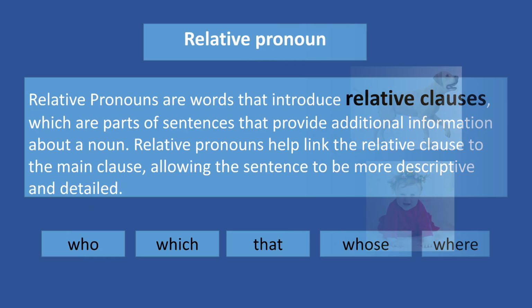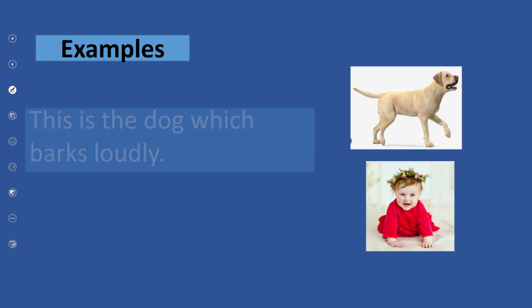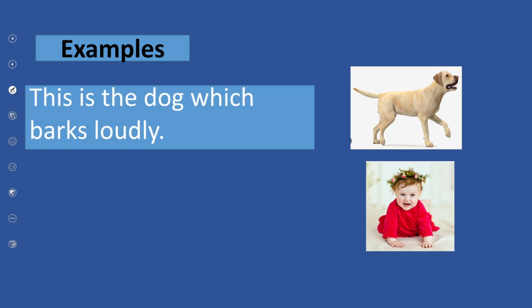Now, let's look at the example. Can you please read the sentence with me and tell me which one is the relative pronoun? This is the dog which barks loudly. So, what is the relative pronoun in this sentence? Which. Absolutely right, because this word tells us more about that dog, because that dog barks loudly.